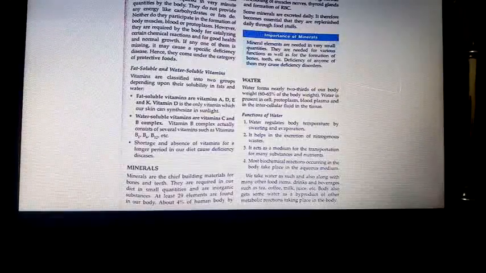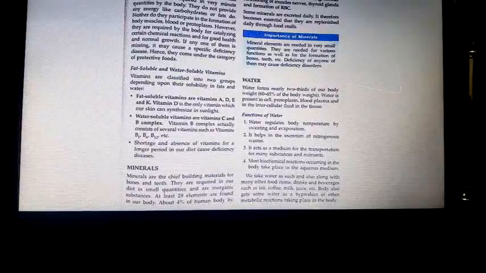Now there are two kinds, namely fat soluble and water soluble vitamins. Vitamins are classified into fat soluble and water soluble. Fat soluble vitamins are A, D, E and K. Vitamin D is the only vitamin which our skin can synthesize in sunlight. Vitamins are naturally present in foods, children. Only a few are synthesized in our body. That is vitamin D.